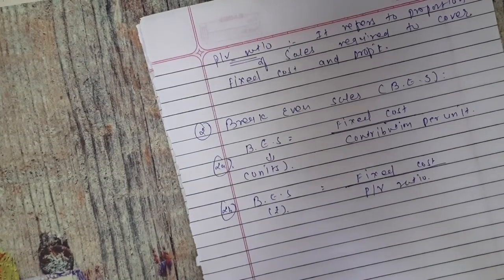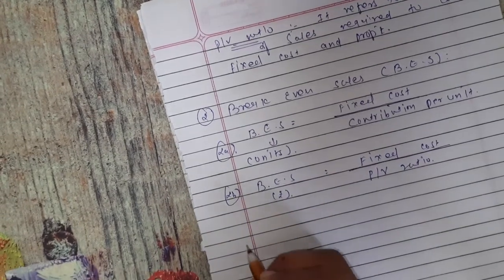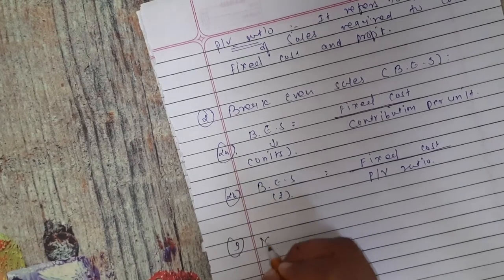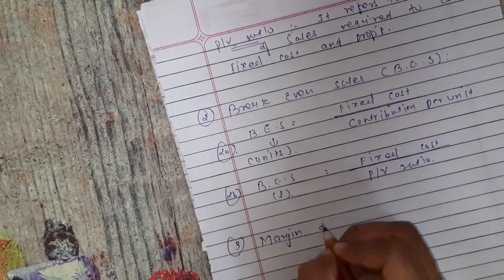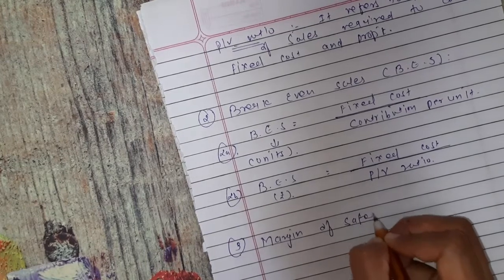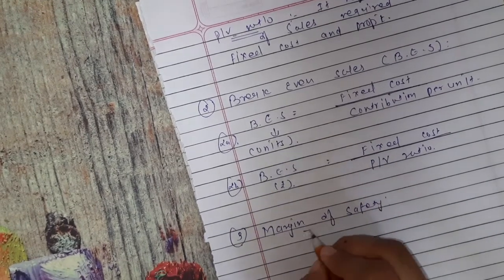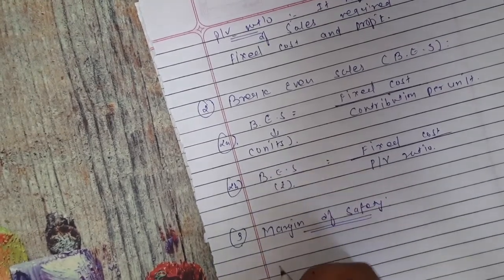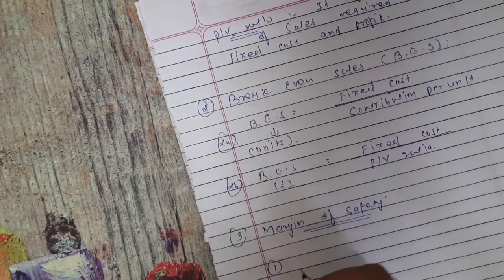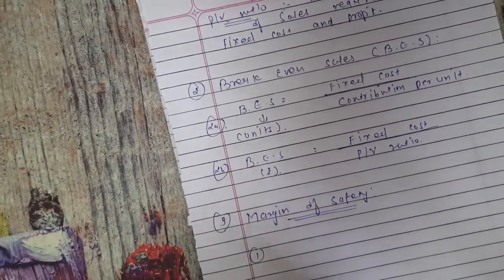Okay, now we go for another formula, that is margin of safety. So what is the margin of safety? Margin of safety has two formulas.